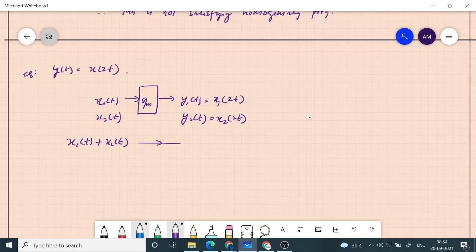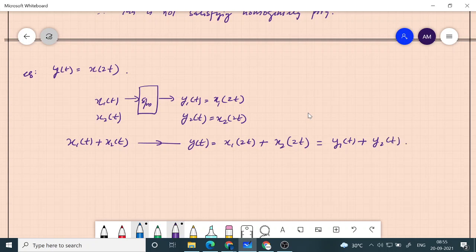I will get basically a signal where t is replaced with 2t. That's what we did above also. So our y of t is equal to x1 of 2t, because there was t here, I replaced it with 2t, and then in x2 of t also I replaced t with 2t, which is now, we can see, y1 of t plus y2 of t.